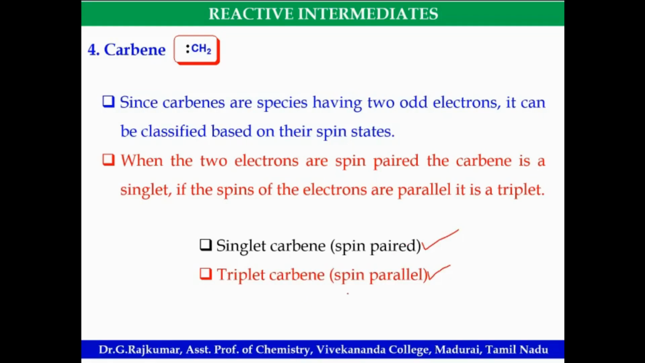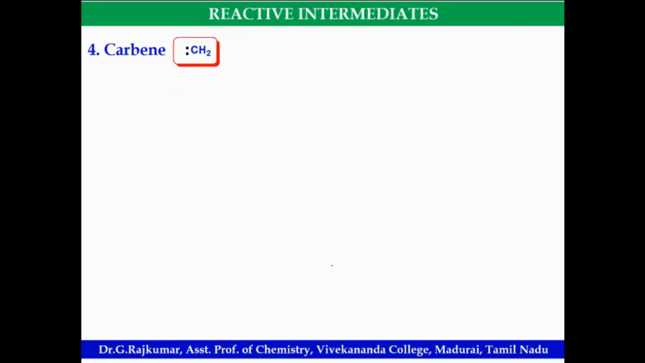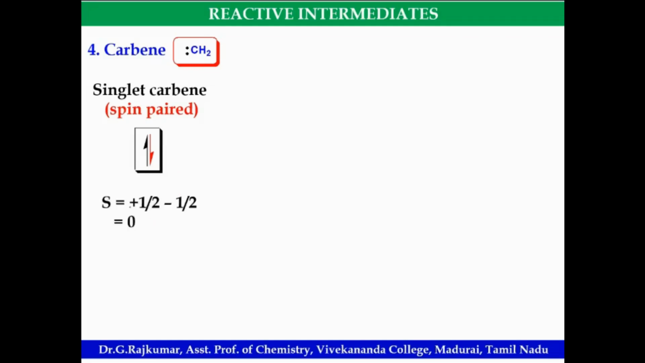I'll explain in the next slide. Look at this, singlet carbene. The electrons in singlet are paired. Then multiplicity. For spin, this is plus half, this is minus half, so the spin value is 0. We apply multiplicity 2S plus 1. The S value is 0, so 2 into 0 is 0, plus 1, we finally get 1. That is singlet. So when the electron spins are paired, it is called a singlet carbene.